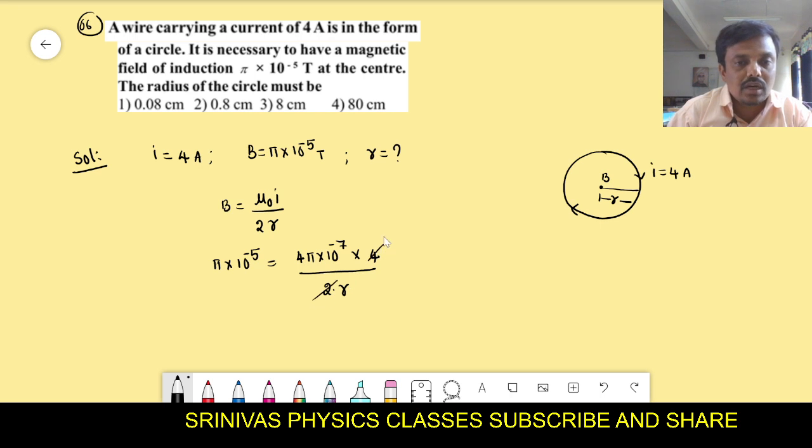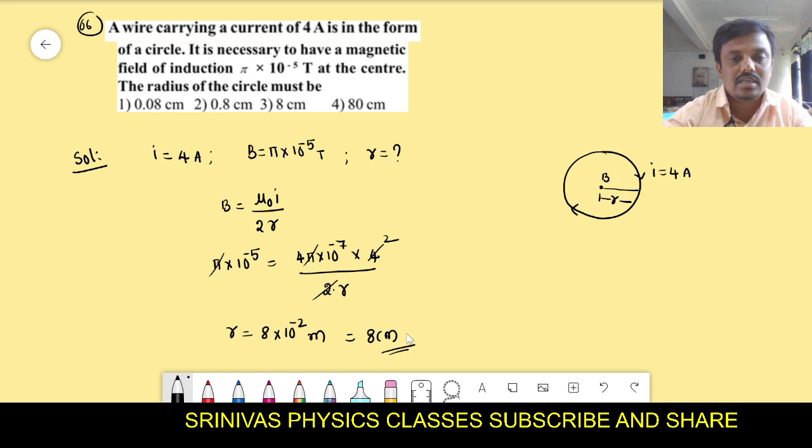Then 2 and pi also get cancelled, and R is equal to, we will get as 4 into 2, 8, 8 into 10 to the power of minus 2 meters we will get. That is nothing but 8 centimeters. This is the solution for the sixth problem. Let's go for the seventh one.